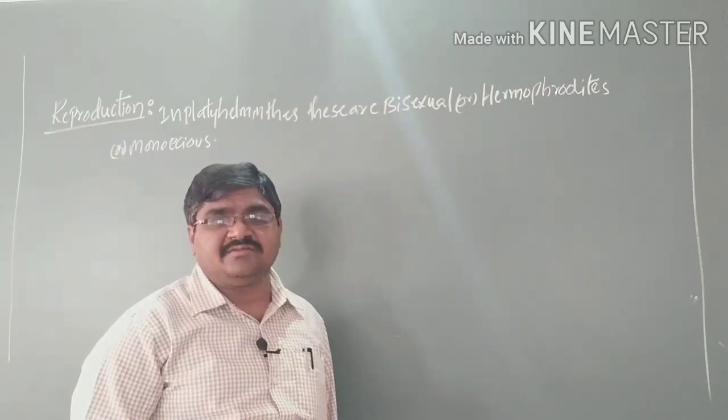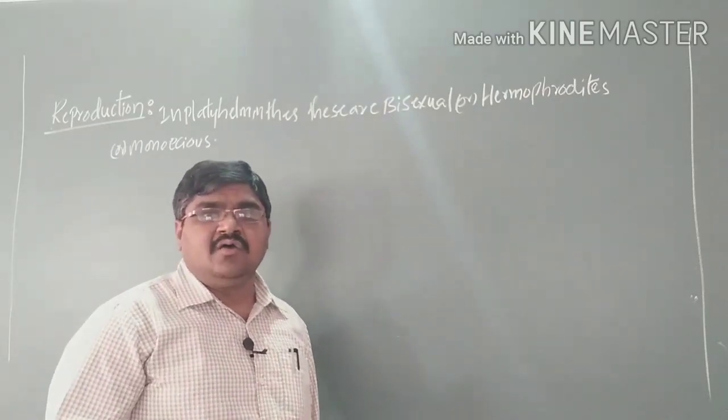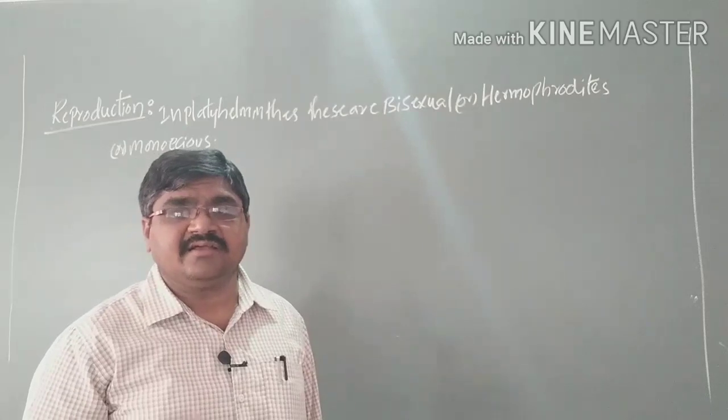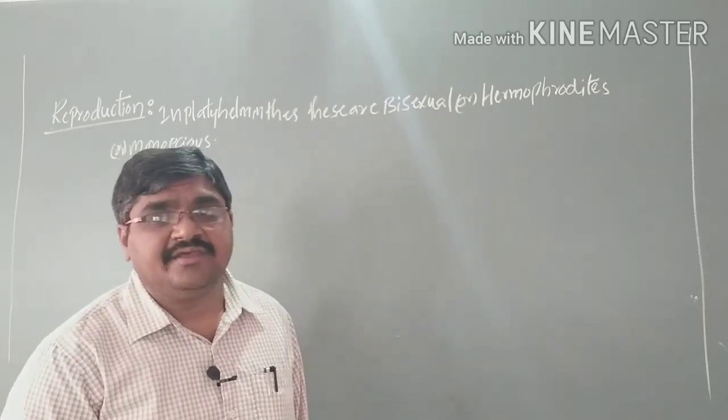Hermaphrodites means we have both male and female organs present within the same organism.